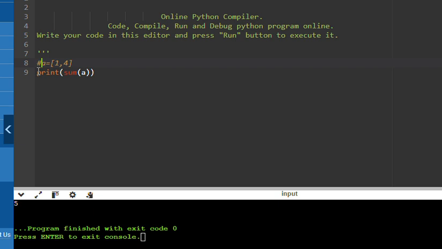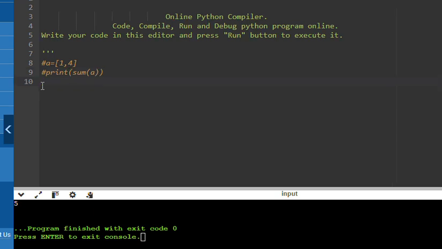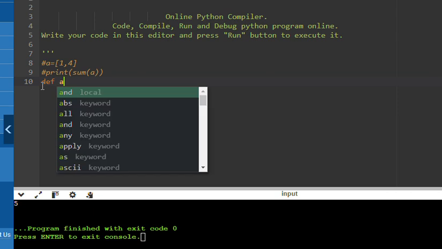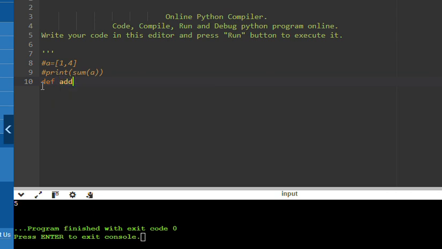We have to write a function definition and a function call, everything. This is defining the function. Let's take the function name as add, with the parameters p comma q, and let's take the return as p plus q. After defining the function, it's mandatory to call the function also. In the call we take the parameters 1 and 4. Okay, now let's try.